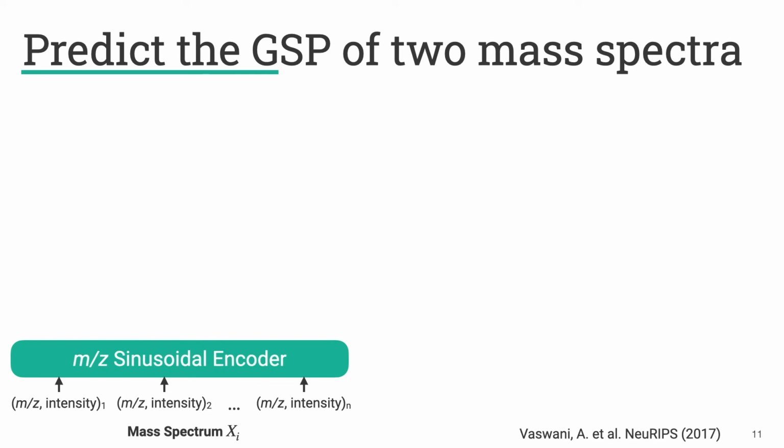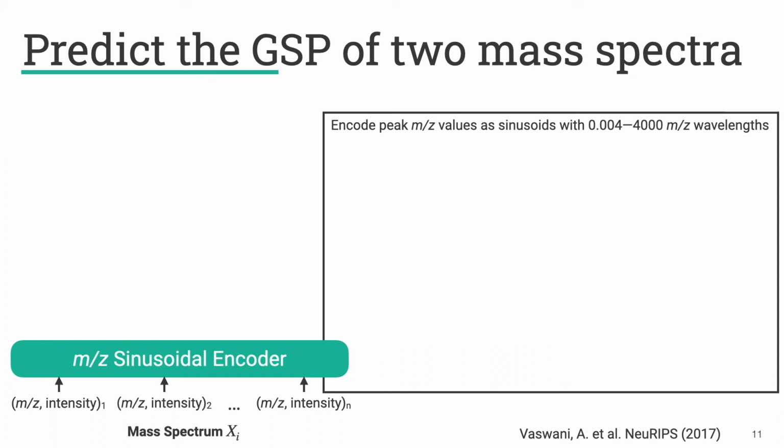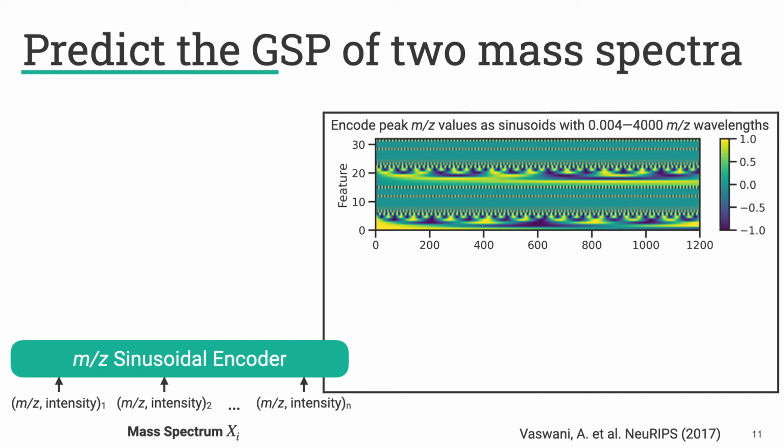We're going to encode these using a sinusoidal encoder. This is something that I adapted from the natural language processing field, in particular from the original transformer paper. The way we encode m/z values is as sinusoids with wavelengths that range from 0.004 m/z to 4,000 m/z. If we visualize this across a wide range of masses, here the x-axis is m/z, and the y-axis is the features that would come out from this encoder.